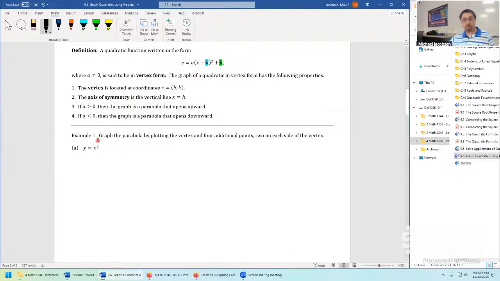So if you want to see how y equals x squared connects with the vertex form of the quadratic, you can rewrite it as y equals, just like on the last problem, (x minus 0) squared plus 0. That reveals the h in this problem is 0. The k in this problem is also 0. That means we know what the vertex is. The vertex is always the coordinates (h, k).